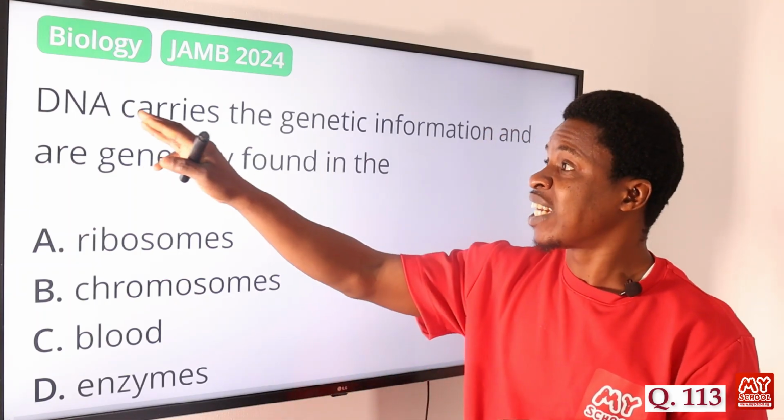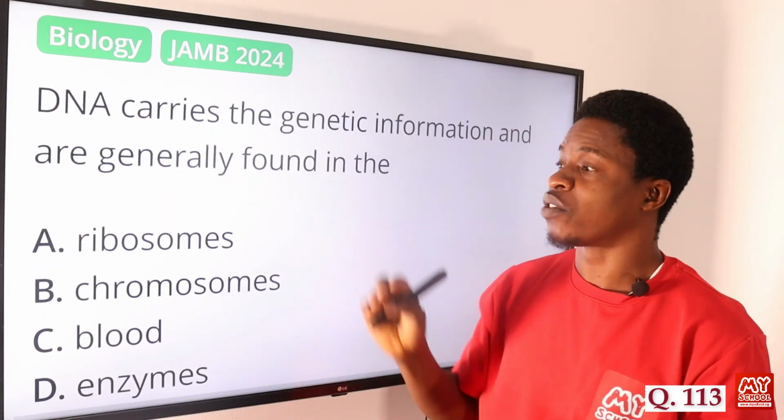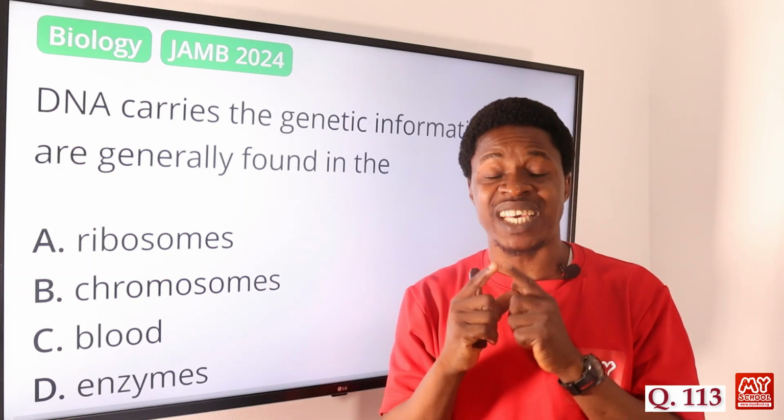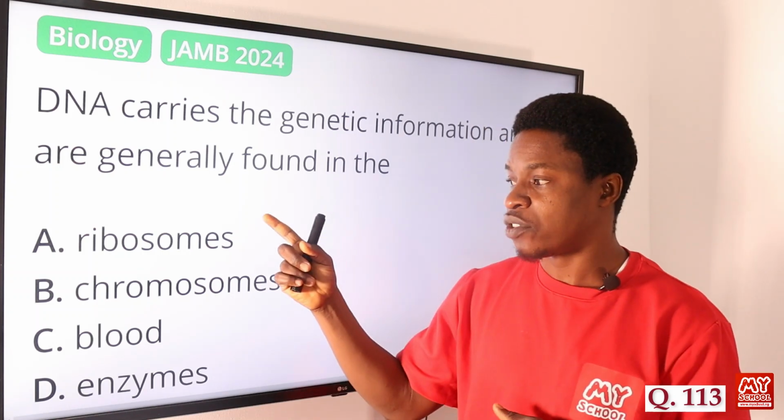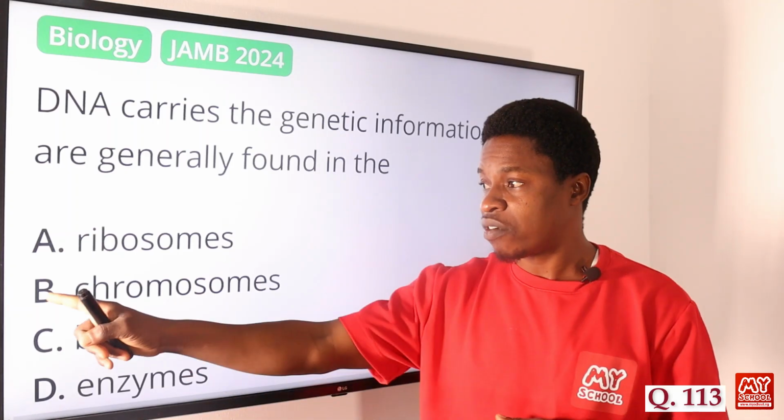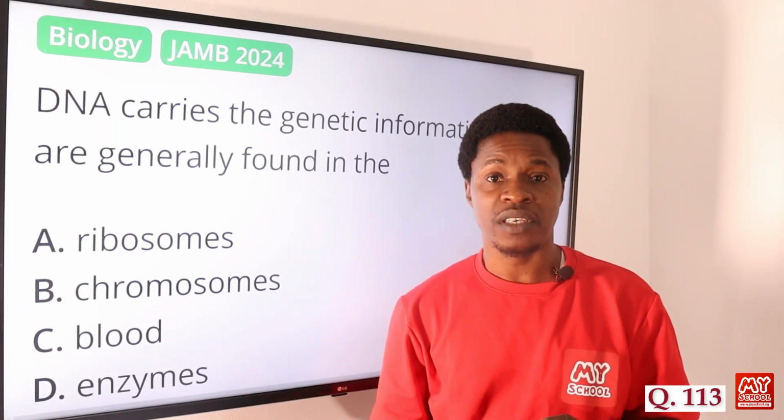So the DNA carries the genetic information, and they are generally found in the chromosome, not in the ribosome, not in the blood, not in the enzyme. So the correct answer is option B, chromosomes.